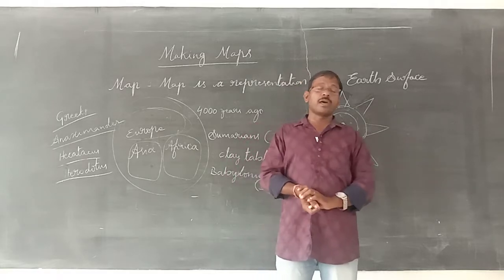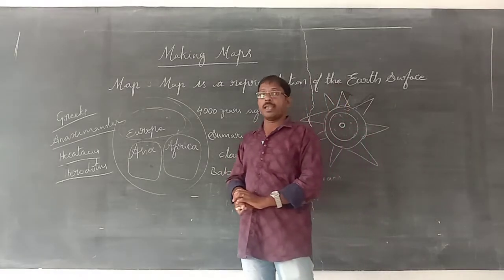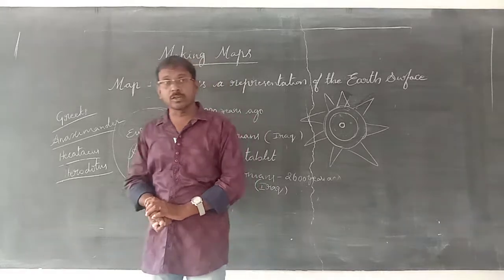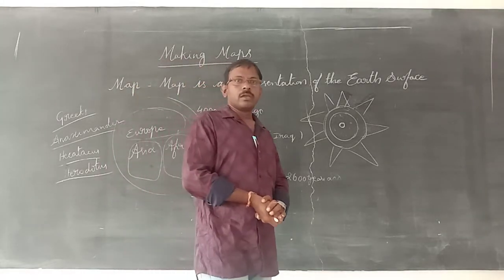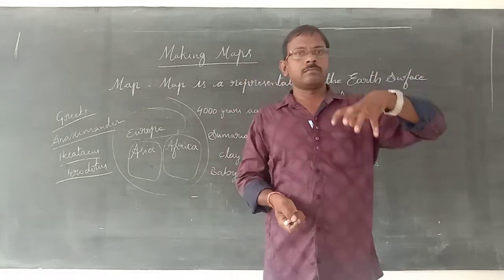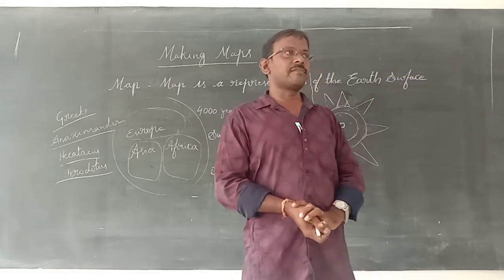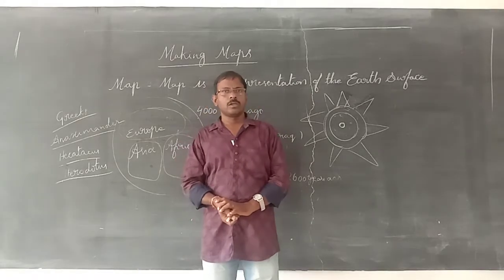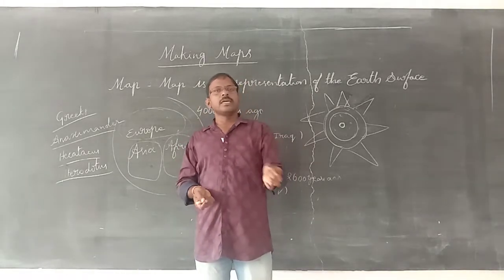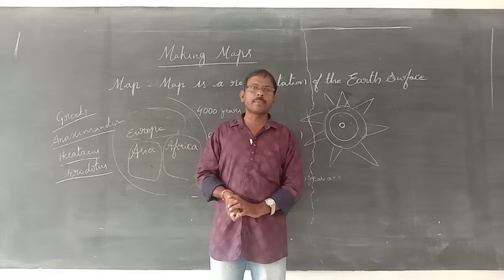And as an example, one great person, Alexander, 2300 years ago, came to our India. He started attacks on different places. He wanted to occupy the total world. For this purpose, he had prepared maps. Why had he prepared maps?